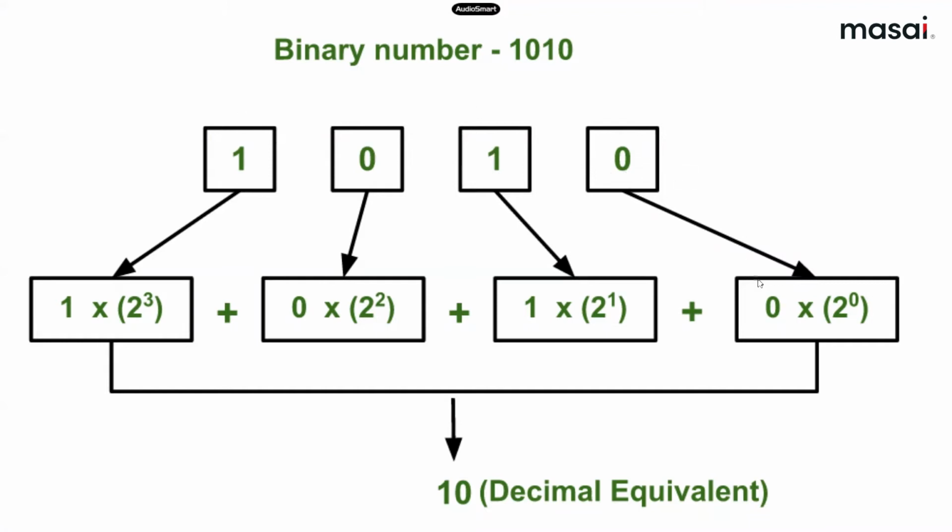First, take this value 0 and multiply it with 2 to the power of the position of that number. The position is 0. Now take the next number, 1, times 2 to the power 1. Now take the third number, 0 times 2 to the power of its position, that is 2. And the last one is 1 times 2 to the power 3.